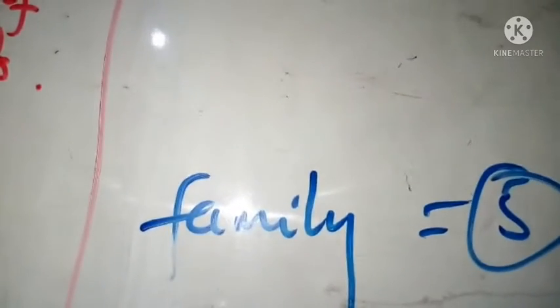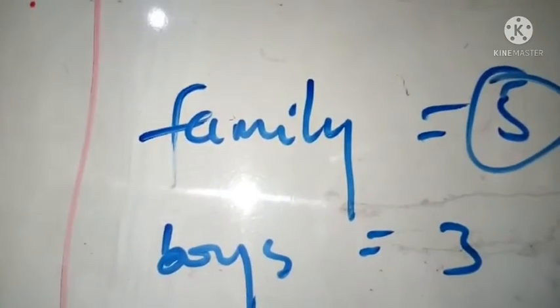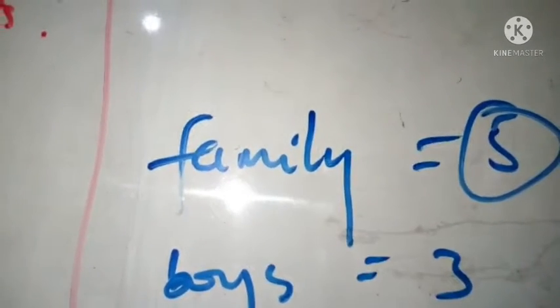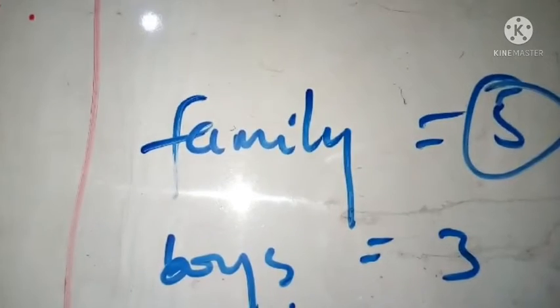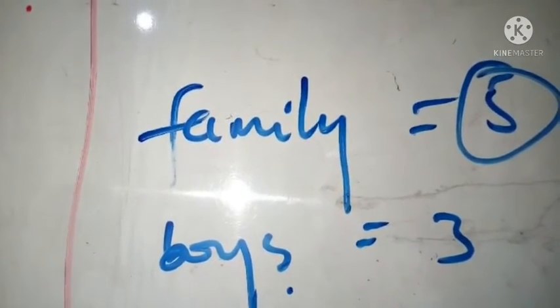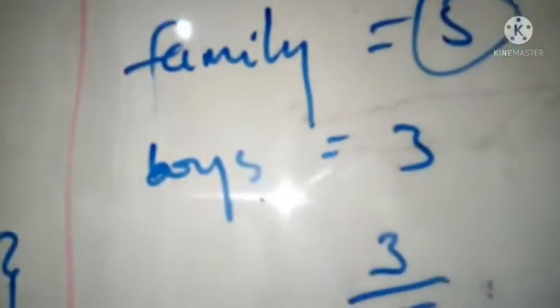So you can see that the ratio of the boys to the family is exactly what we are talking about, a probability. The ratio should be 3/5, something of this nature. Is that okay?